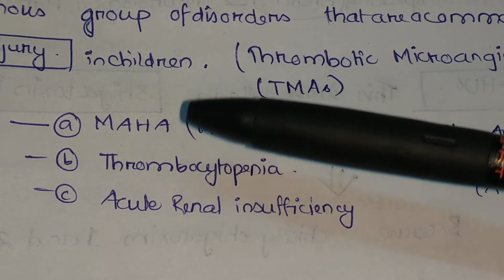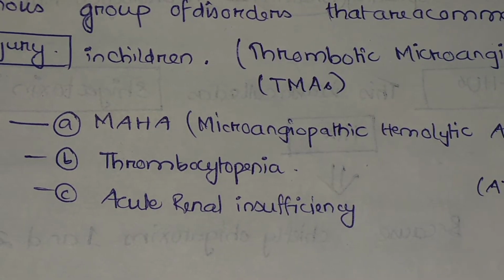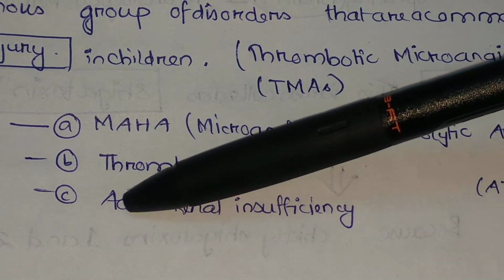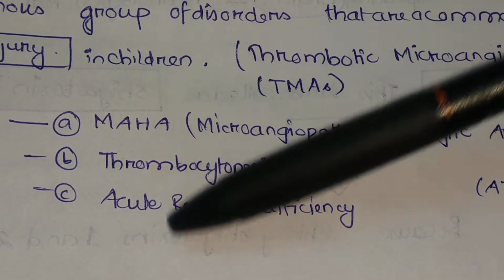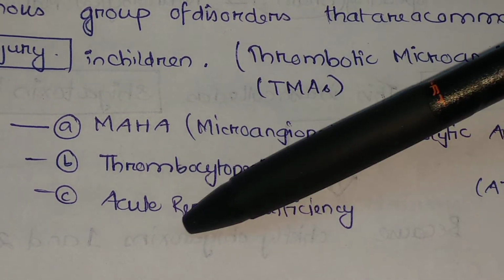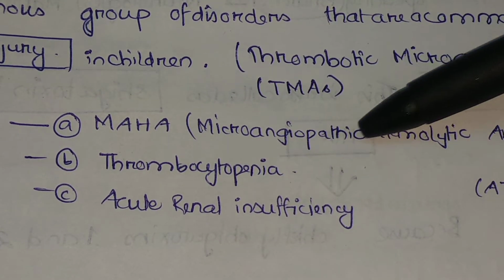Even though the mnemonic is important, at the same time the conceptual knowledge is very important. So for the sake of knowledge, I am giving you the mnemonic ATM, okay? ATM are the three characteristic features of hemolytic uremic syndrome, that is acute renal insufficiency, thrombocytopenia, and microangiopathic hemolytic anemia.